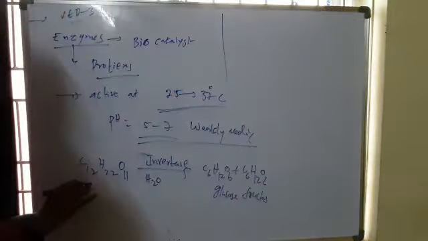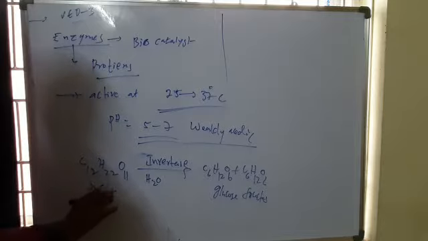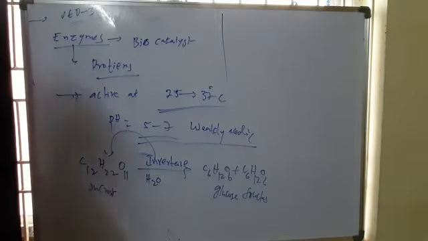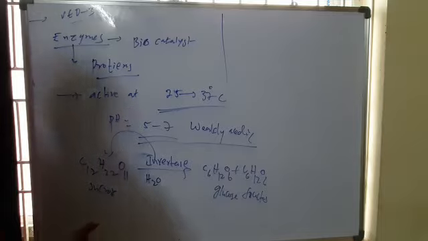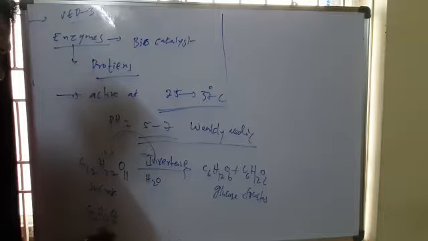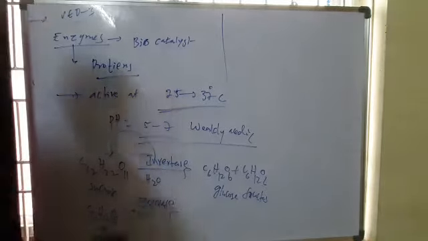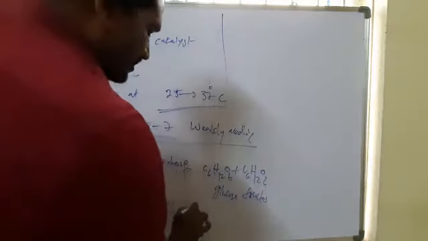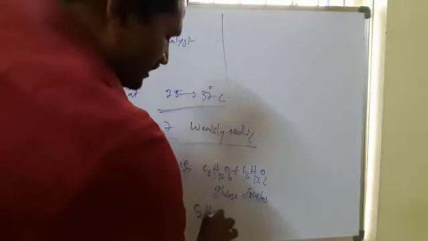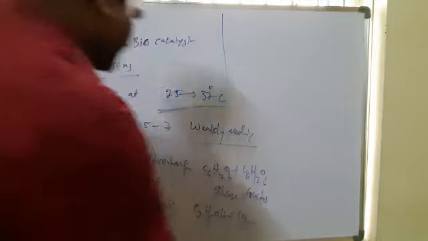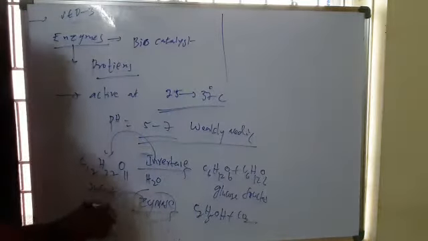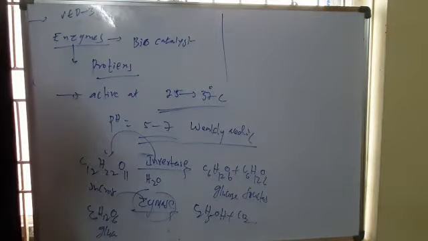So a particular enzyme catalyzes a particular reaction. Similarly, if you take glucose, it is the zymase enzyme. In the presence of zymase enzyme, it can be split into ethanol and carbon dioxide. So zymase enzyme catalyzes glucose into alcohol and CO2.